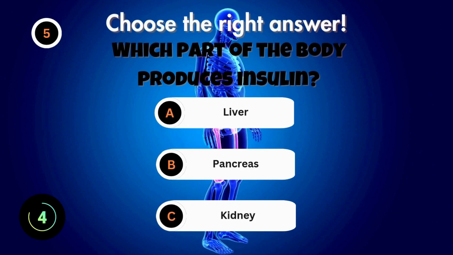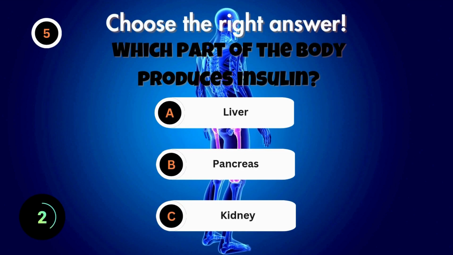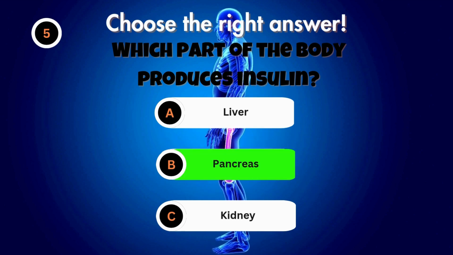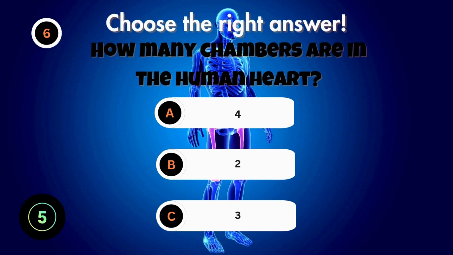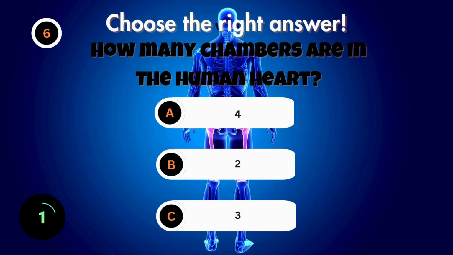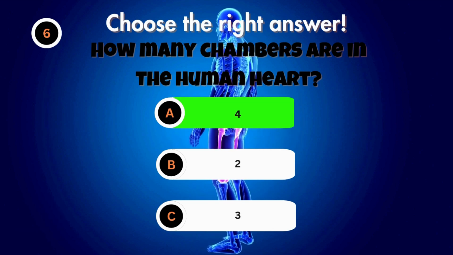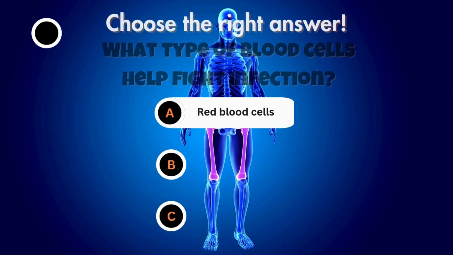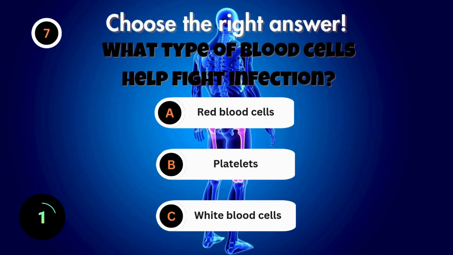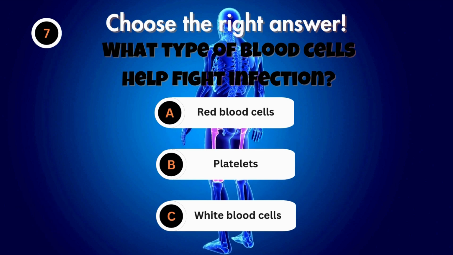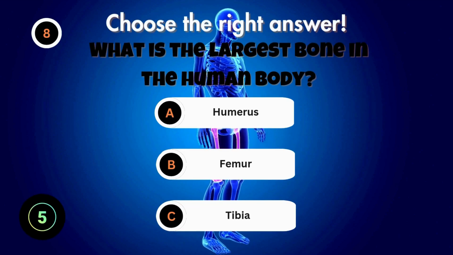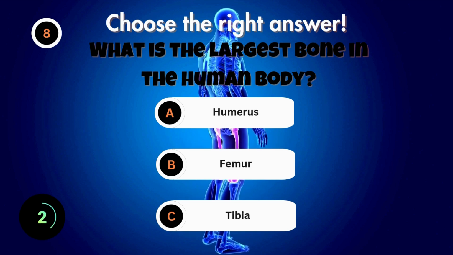Which part of the body produces insulin? How many chambers are in the human heart? What type of blood cells help fight infection? What is the largest bone in the human body?